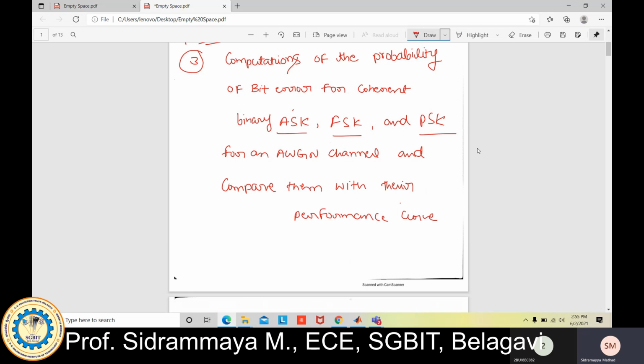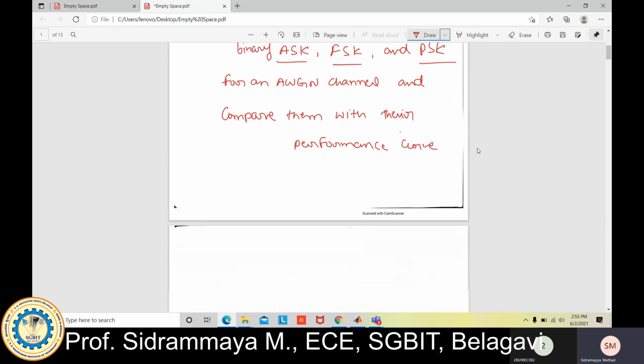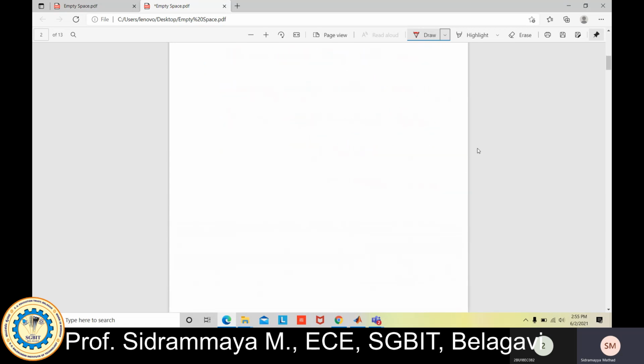So three digital modulation techniques are given, and we need to compare their performance. How will we compare the performance? With respect to a graph of signal to noise ratio and bit error rate. I think all of you know about signal to noise ratio and bit error rate. So we need to compute the performance in this way.